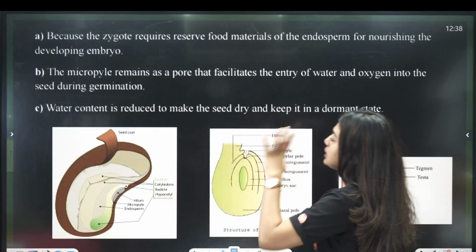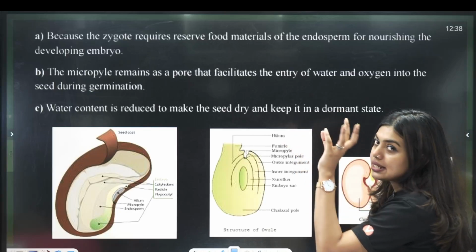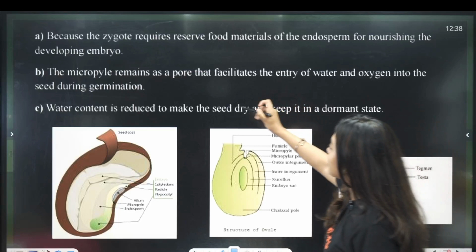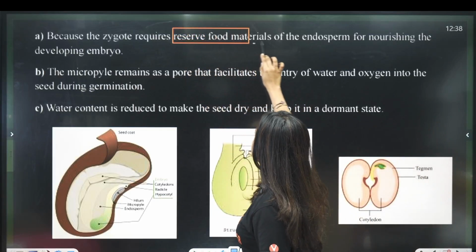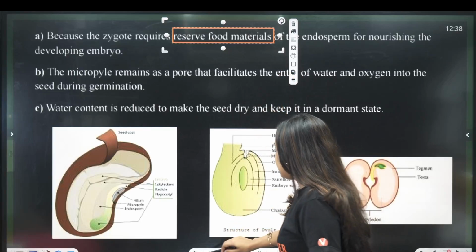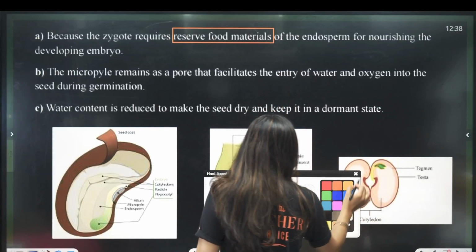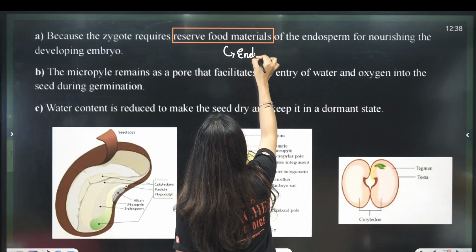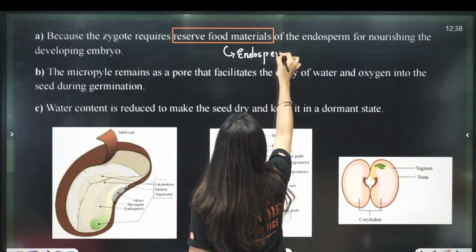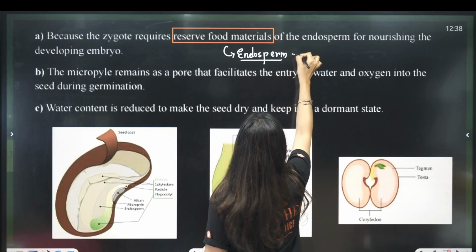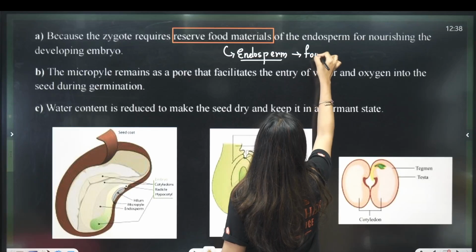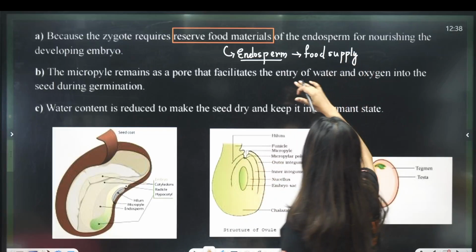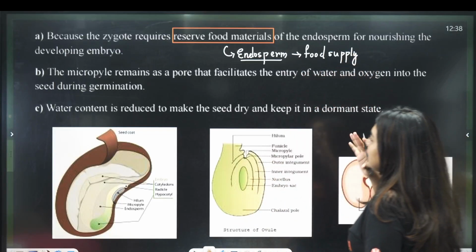Okay, yes. Now let's see. First question is, why does the zygote divide only after endosperm formation? See, because the zygote requires reserve food materials. That means endosperm is going to supply the food materials, right? So students, endosperm is the food supplier. Endosperm has to be formed so that the food supply can happen. Clear or not? Now, the endosperm is for nourishing the developing embryo.